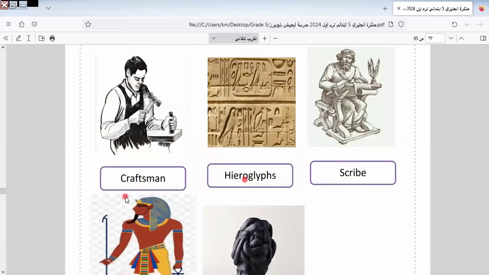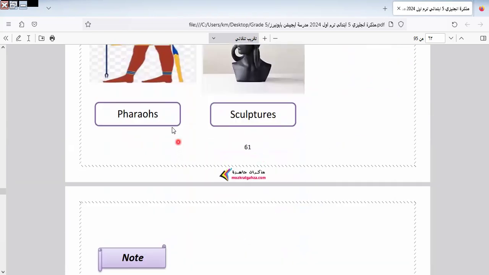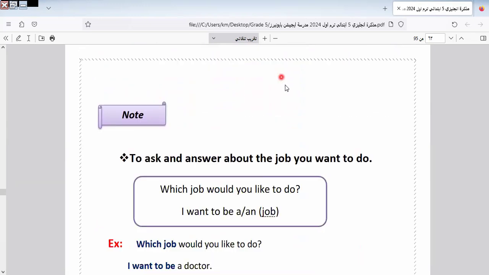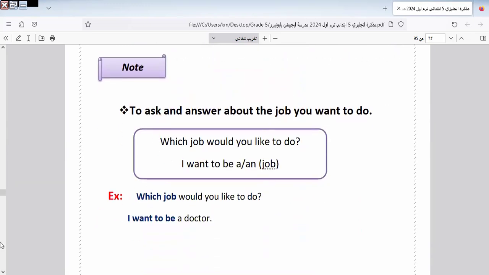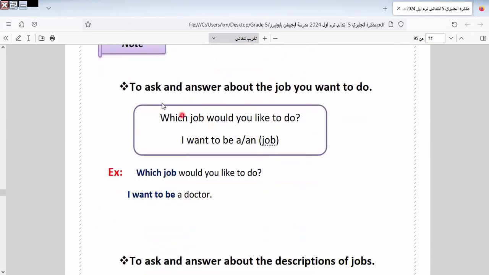Let's go to do it. Here we have craftsman, hieroglyphs, scribe. Here is scribe, the one who writes. Okay, scribe, pharaohs, sculptures. I think we took sculptures before. It's not a strange word. We know it.